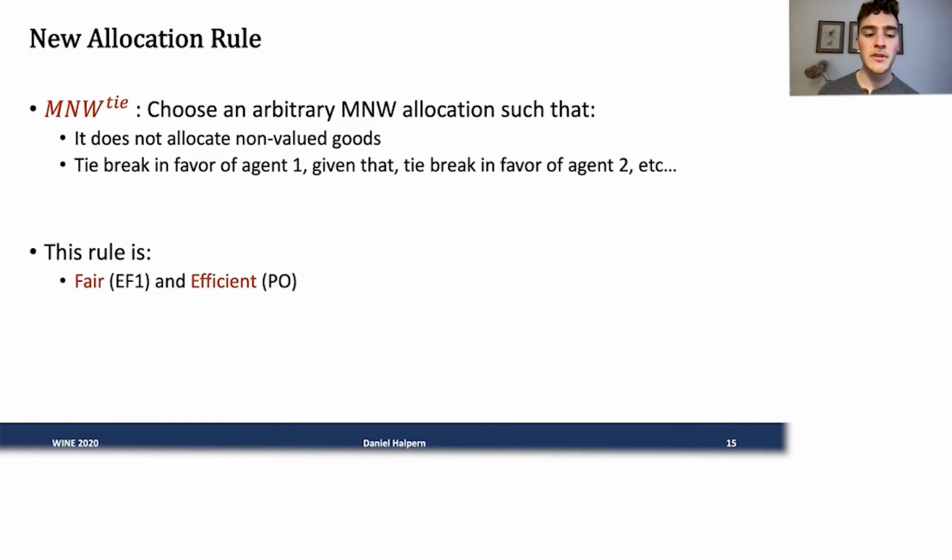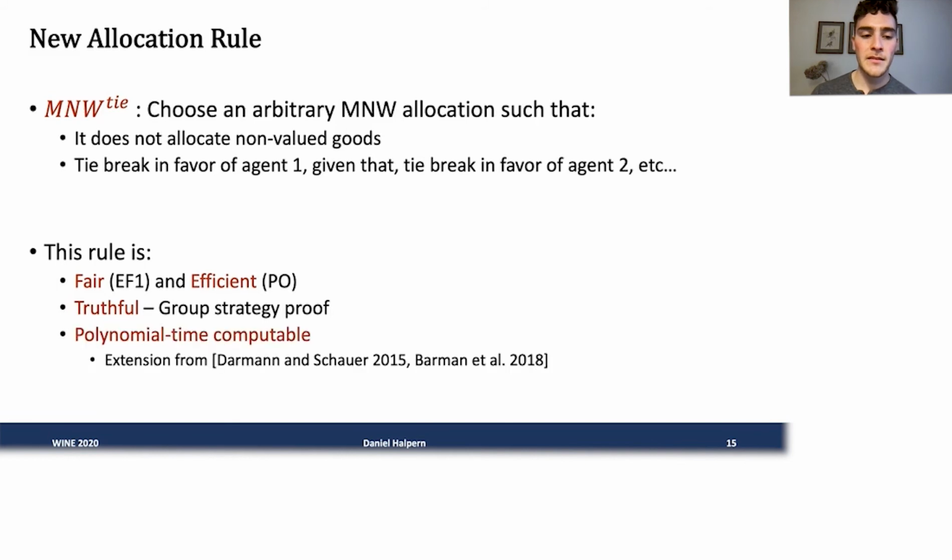So this rule satisfies several nice properties. First of all, since these are maximum Nash welfare allocations, and this is a strictly more restrictive setting, it's still fair and efficient. This is already known from the past. But in this work, we prove it's actually a very strong form of truthfulness. It satisfies group strategy proofness. On top of this, the rule is also polynomial time computable.